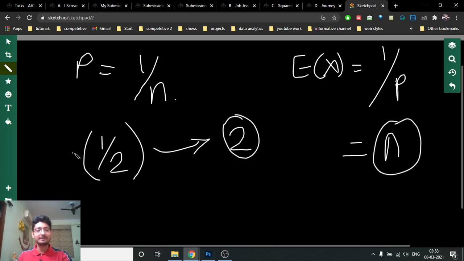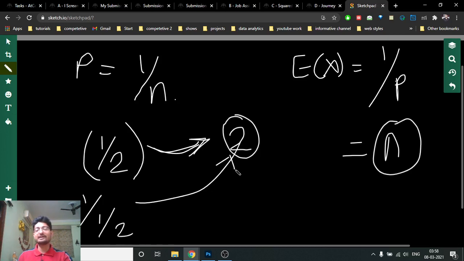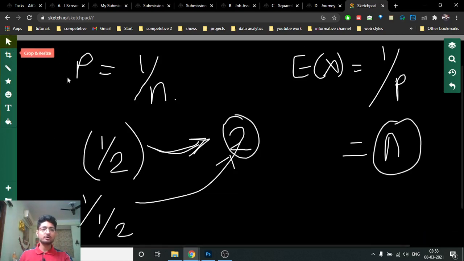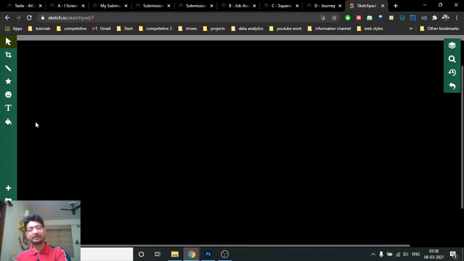There's a probability that you get a head in one turn, the probability is 1 by 2, but if you turn it into expected form, it means that in 2 turns, or in 2 chances, which is like I put it 1 over 1 by 2, which turns out to be this, which means that it is expected that in 2 turns you will get a head. Okay, so that's the whole thing. Now, I hope you get this point.